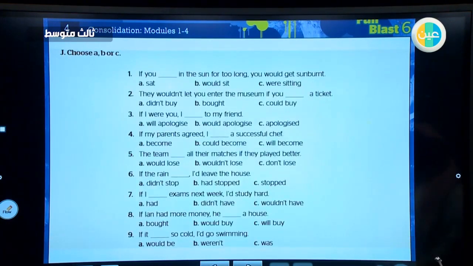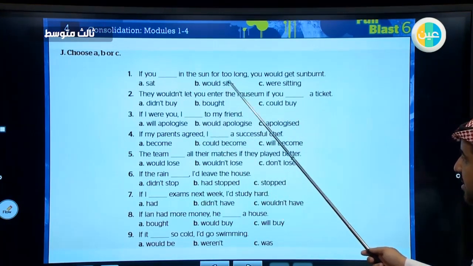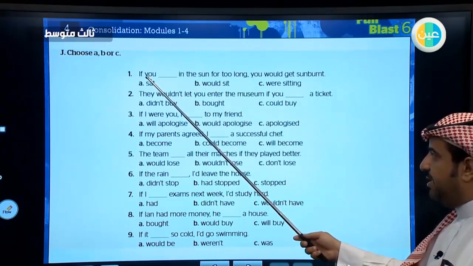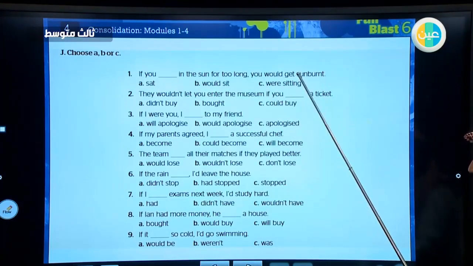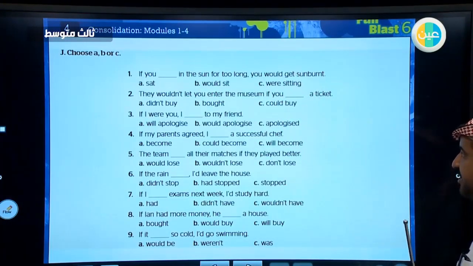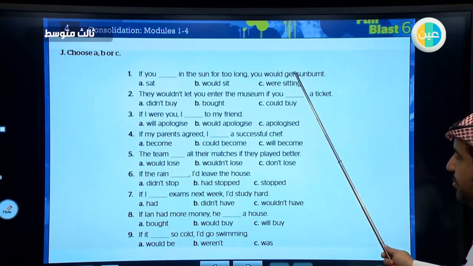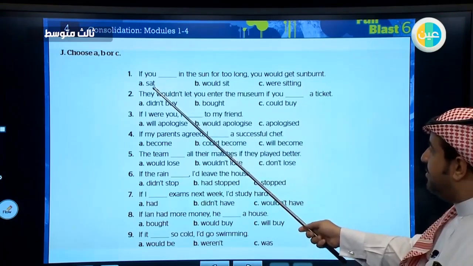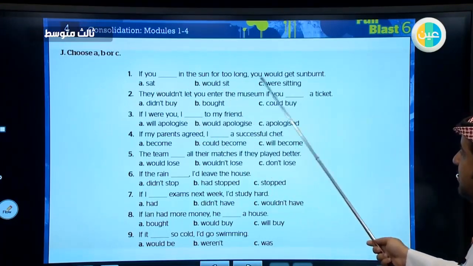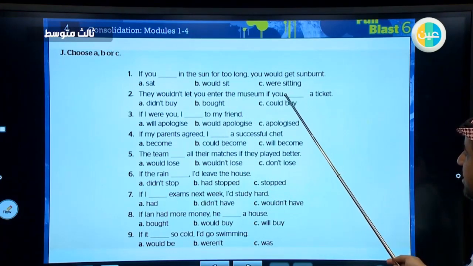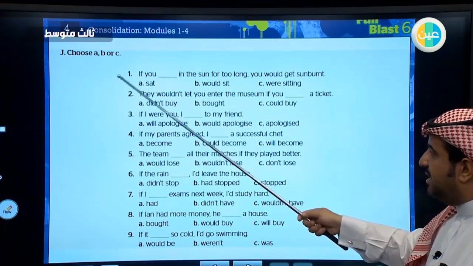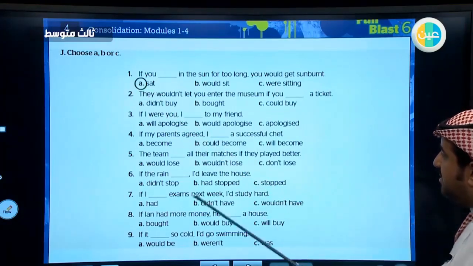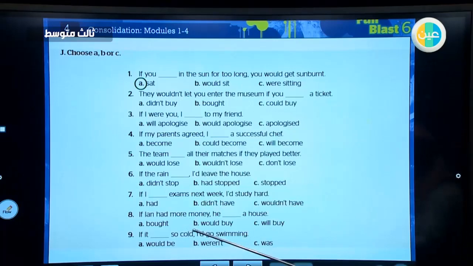In the next one, you are going to choose the best answer. And here we are dealing with the conditional. As you remember, maybe, if clause should be in the past simple. The other main clause, the verb should be in the base form and preceded by would. Yes. If you sat, would sit, were sitting. So which one is in the past simple? You are very good. Yes. Sat. Sat is in the past simple. All right. Do the rest of the exercise.